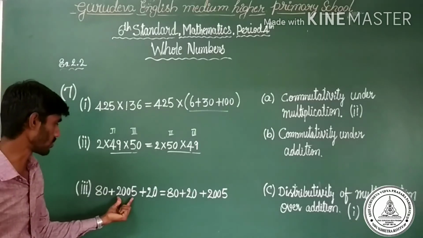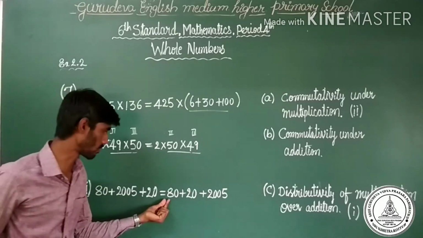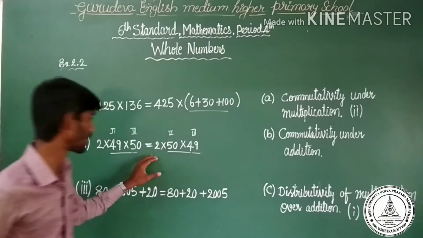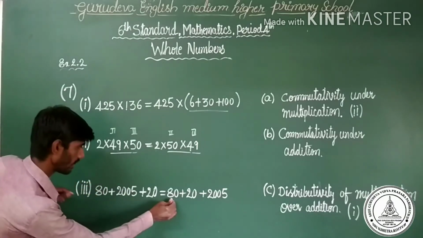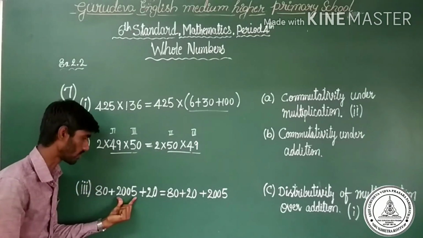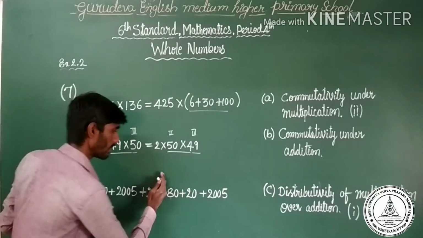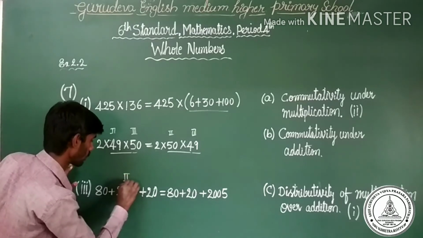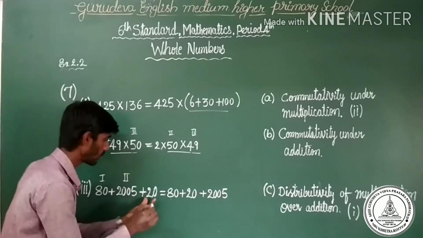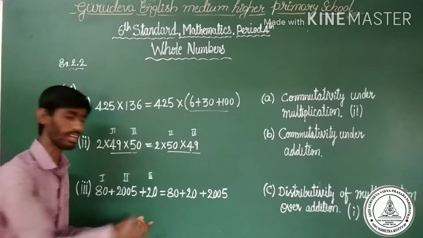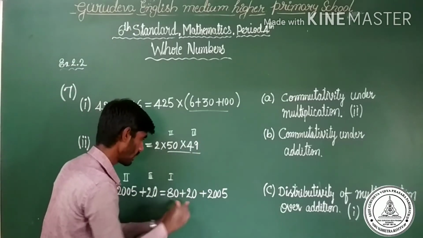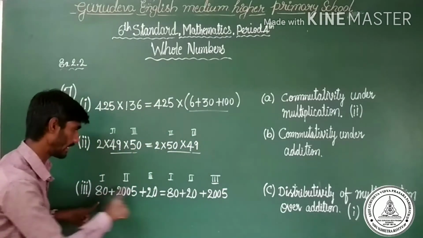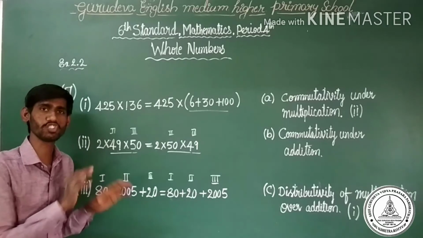80 plus 2005 plus 20 is equals to 80 plus 20 plus 2005, as it is like a second one. Here is 80, here is 80. See, 2005 in the left hand, this is left hand side, this is right hand side. In the left hand side, 80 is first order, 2005 is second order, 20 is the third order. Observe right hand side, 80 is the first order, 20 is the second order, 2005 is the third order. 80, first order, it doesn't change.